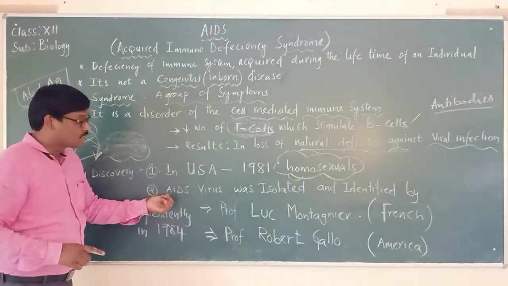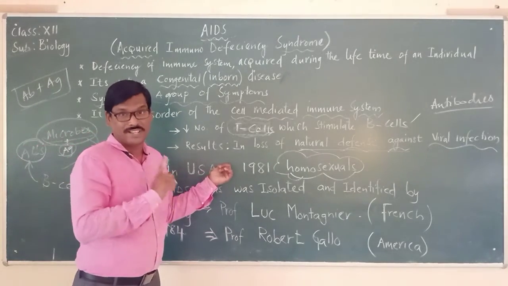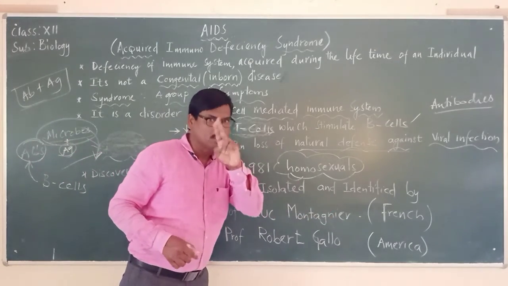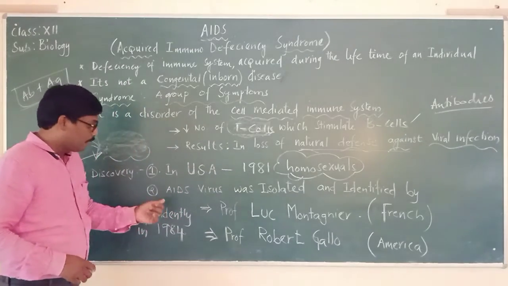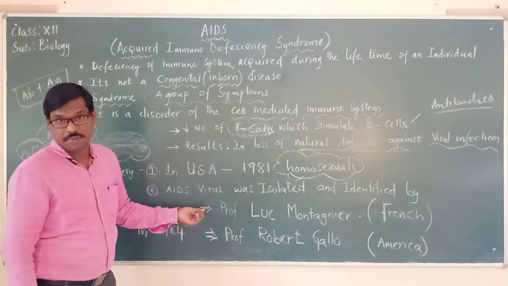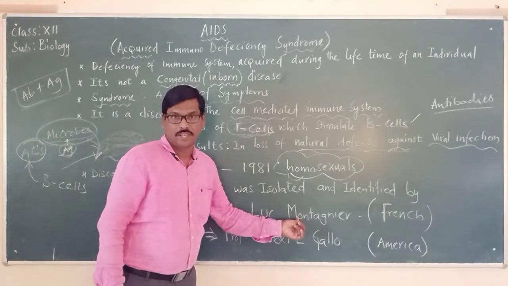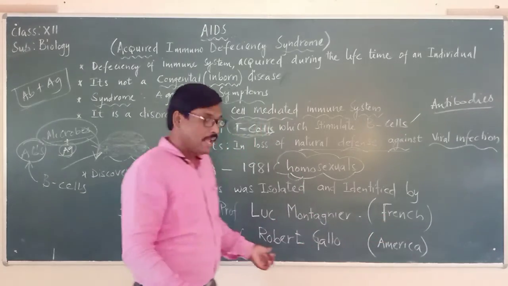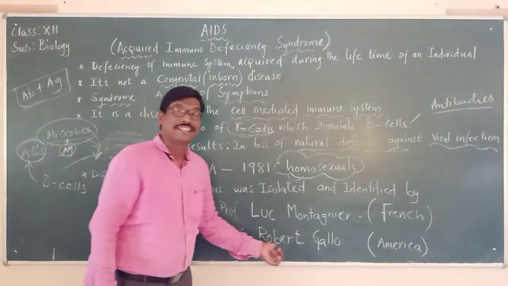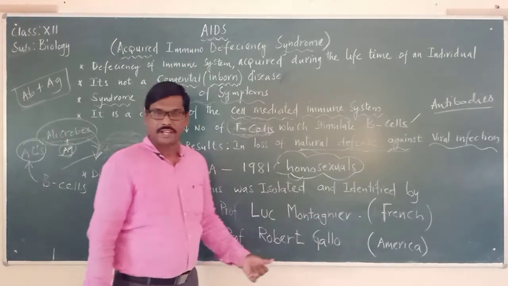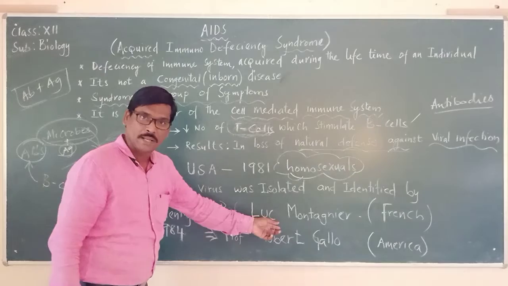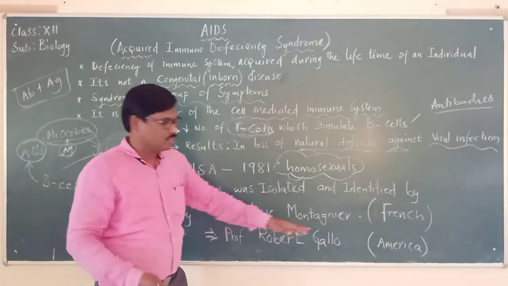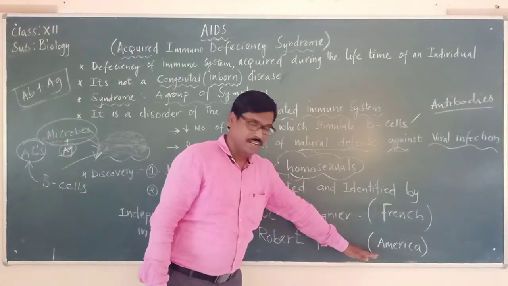And the AIDS virus was isolated and identified by two scientists. The names of those scientists you have to remember. Professor Louis Montagnier is French. And there is another professor called Robert Gallo. He is an American. So these two scientists, Professor Louis Montagnier and Professor Robert Gallo, are from different countries, from France and from America, USA.